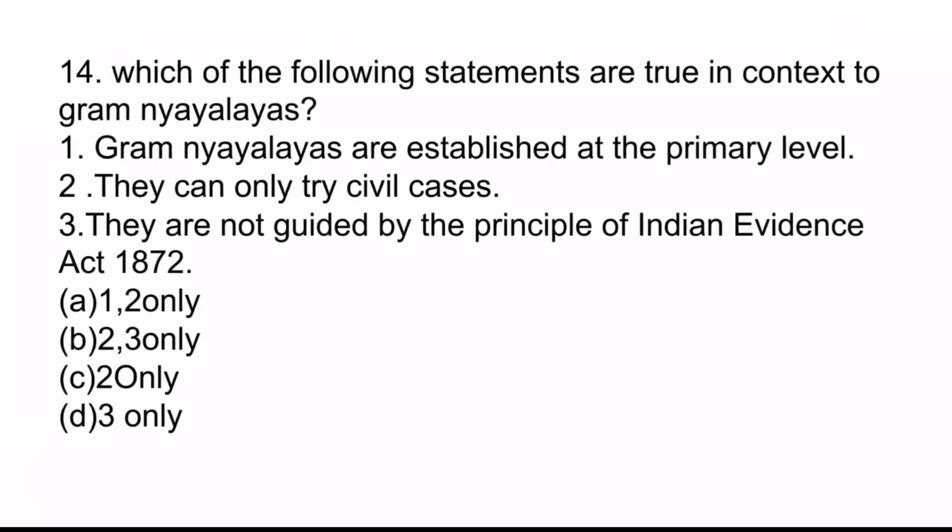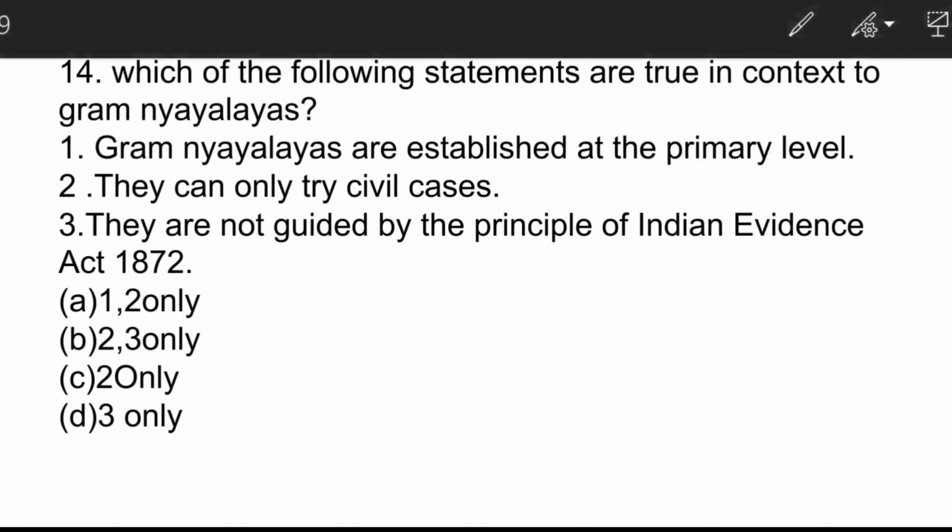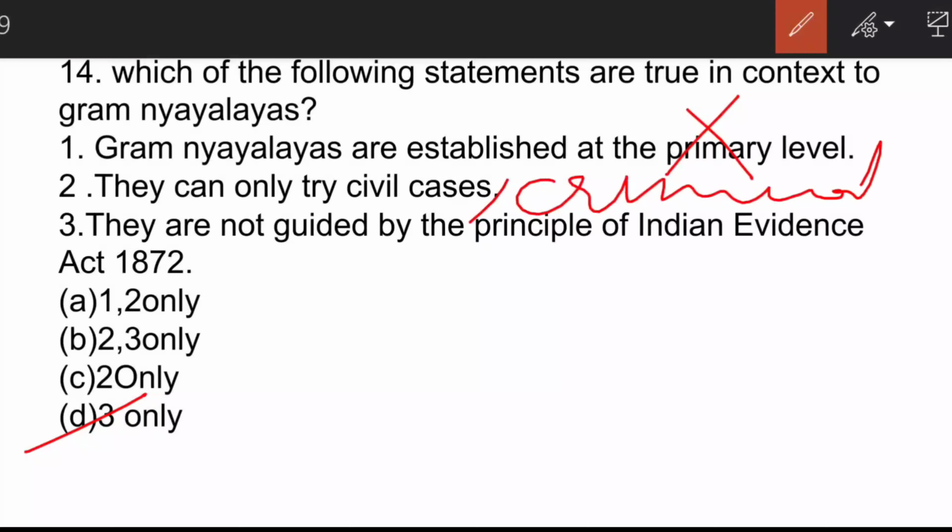The next question. Which of the following statements are true in context to Gram Nyayalayas? Here the correct answer is option D, 3 only. Gram Nyayalayas are established at the intermediate level. They can try civil cases, criminal cases, but not such offences where the punishment is of death sentence or imprisonment of more than 2 years or life imprisonment.